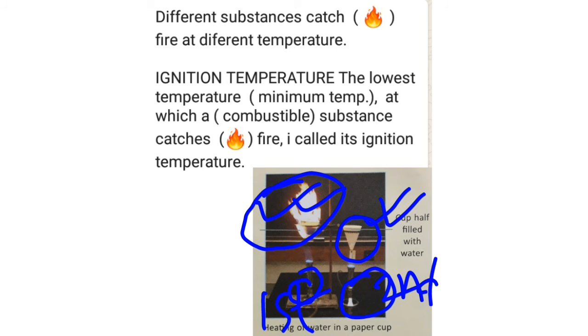In case of the other paper cup, half filled with water, the temperature does not rise that fast as the water present also absorbs some heat. Hence, the cup does not catch fire.